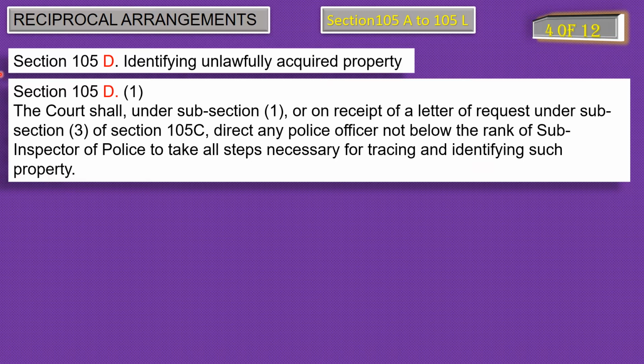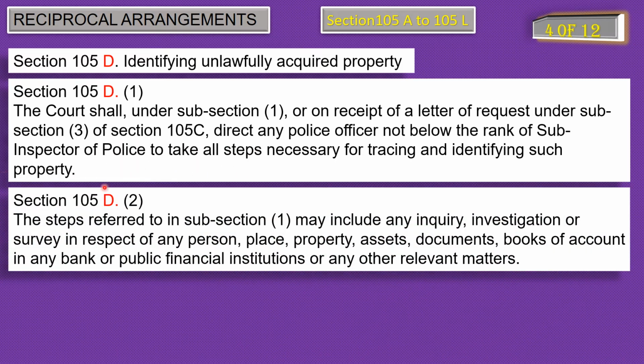Subsection 1 of section 105D speaks about those properties which under section 105C, subsection 1 and subsection 3, attachment or forfeiture of that property has to be done. This duty to identify such properties which the court has ordered has to be done by a police officer not below the rank of a sub-inspector. Next is subsection 2 of section 105D.